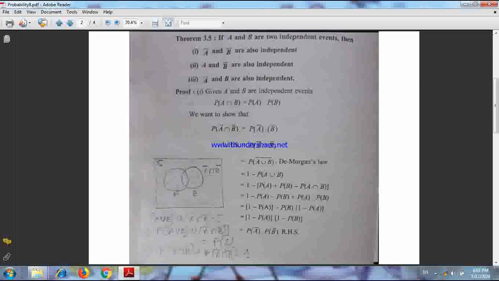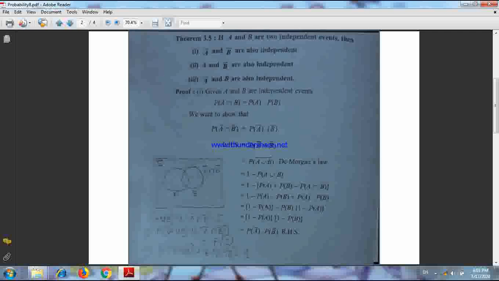Now this is another theorem, or you can take it as an example also. If A and B are 2 independent events, here it is stated that A and B are independent. So that means P(A intersection B) equals P(A) into P(B). It's given to you. What to prove?